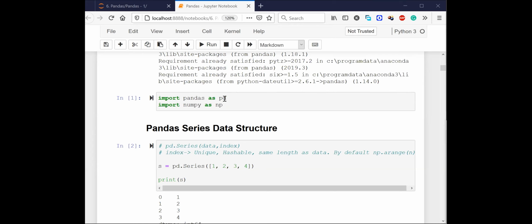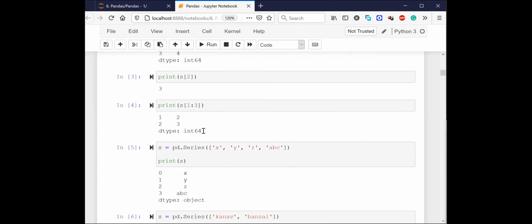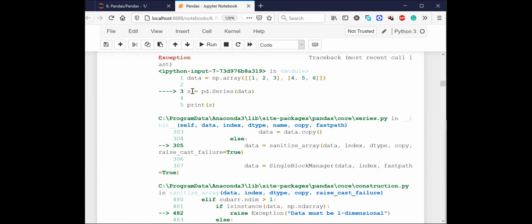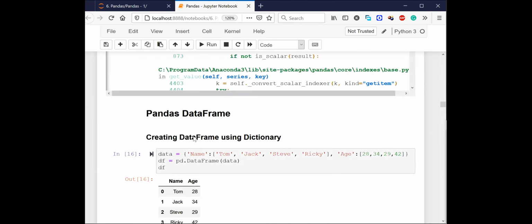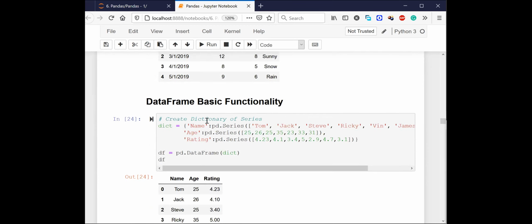So this is what we are trying to do here. Similarly for NumPy also, we are putting a nickname here. We are saying NumPy as np. Next, let me skip a couple of things here, because you don't need to know all of these things. If you need to look into it in detail, you can, but let me go to the main part.